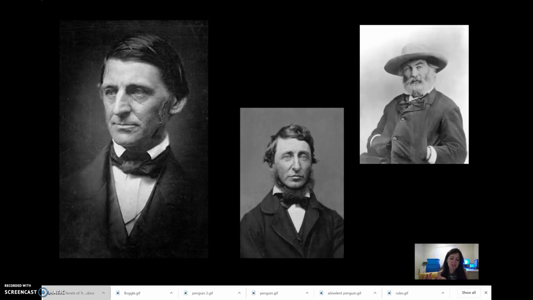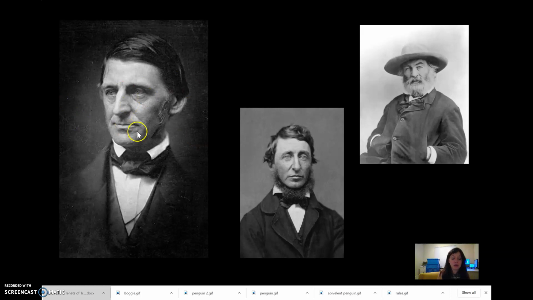Transcendentalism isn't just a set of stylistic characteristics that we find in writing. It's an actual philosophy that people developed, and therefore it was a way of living, and they wrote about their philosophy. So Gothic writing is going to be fiction and follow a set of stylistic elements, and Transcendentalism is going to be a way of life, a philosophy that results in nonfiction writing.